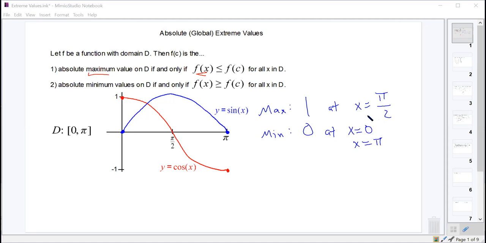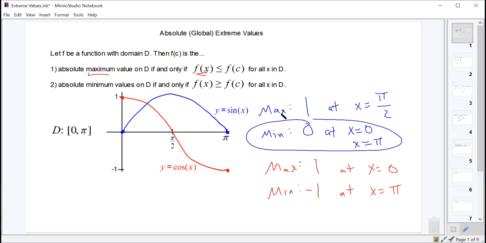Great. What about for the cosine function from 0 to pi? The absolute max is 1, and it occurs at x equals 0. And our absolute min ought to be -1, and that should be occurring at x equals pi. Everybody good with that? So the most important thing here is that for an absolute min or an absolute max, there can be only one value of it, but it might have multiple occurrences. No issues? Everyone good?